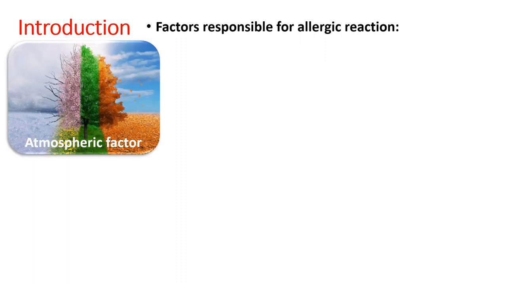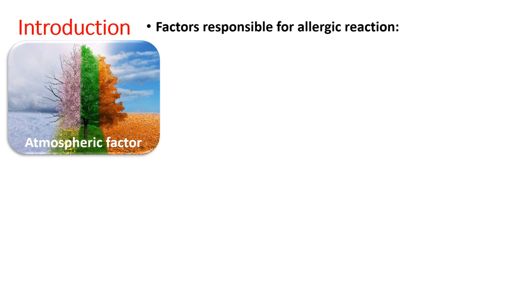The basic and the foremost factor is an atmospheric factor, wherein during different climatic conditions, the plants give up different chemicals. For example, during flowering seasons, they give out pollen grains, simultaneously certain perfumes in order to attract the insects. But these pollen grains or perfumes can cause allergy in certain hypersensitive individuals.